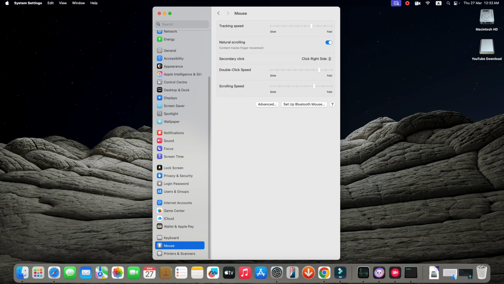So this is the way to fix mouse scrolling in MacBook M4.